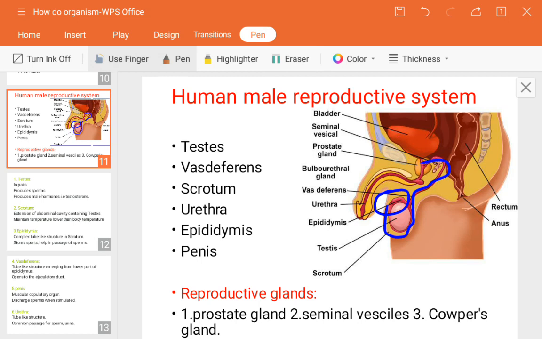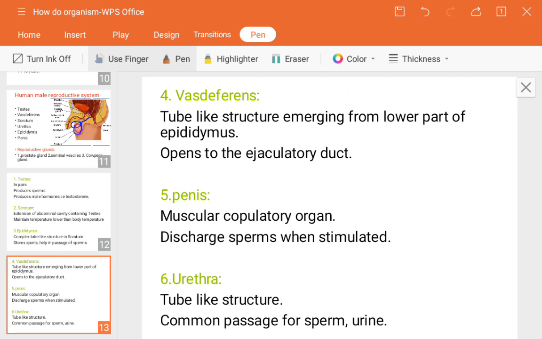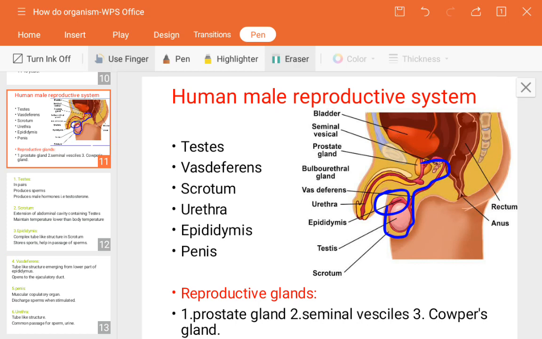Next, that is the vas deferens. The vas deferens is a tube-like structure emerging from the lower part of the epididymis. So where is it arising from? Where is the epididymis? Vas deferens? Let me show. So that is the next connection to the epididymis, that is the vas deferens, this one.